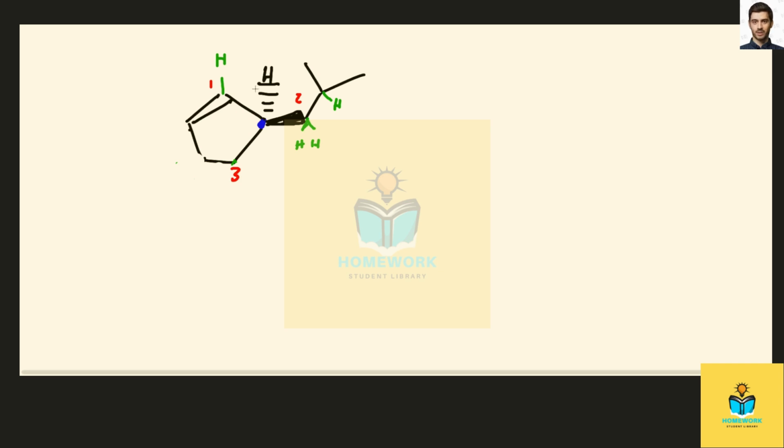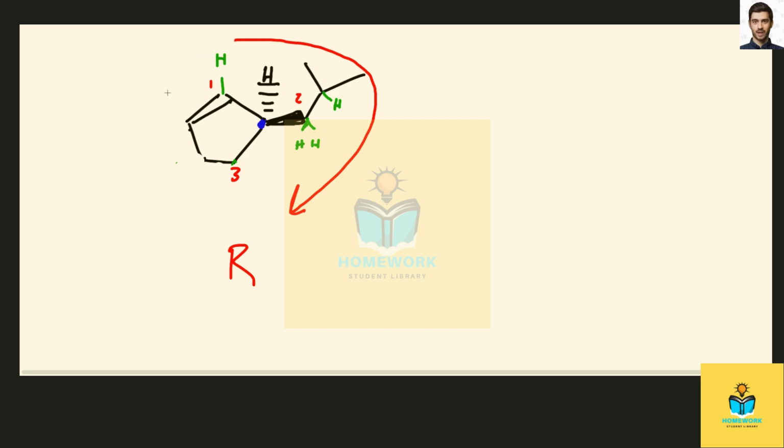Now, does this appear to be clockwise or counterclockwise if we connect 1 to 2 to 3? I see it as clockwise, like 1, 2, 3. It looks like clockwise to me. And clockwise corresponds with R. So this does appear to be the R configuration that I've drawn.